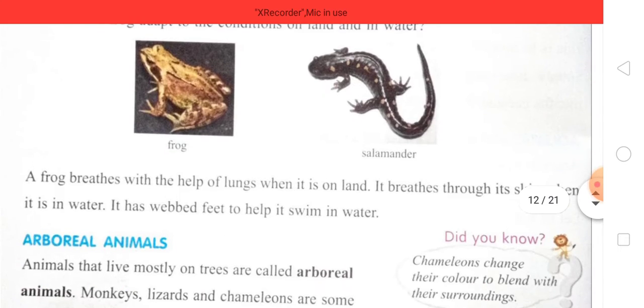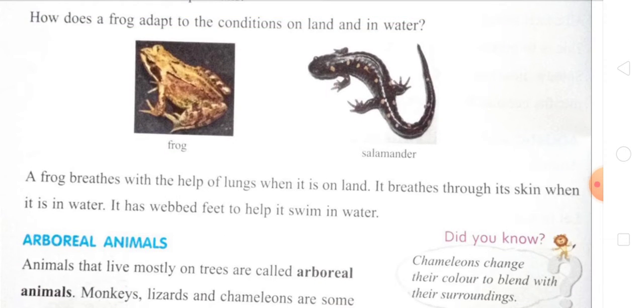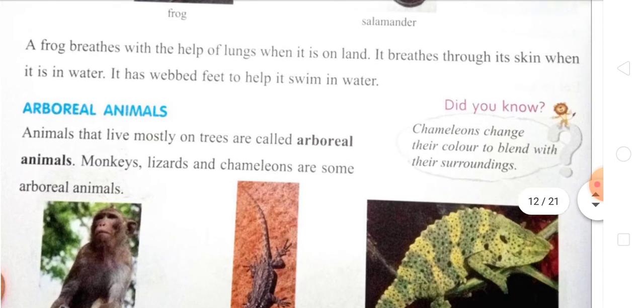A frog breathes with the help of lungs, and when it is on the land, it breathes through the skin. So when it is in the water, it has webbed feet to help it swim in the water.